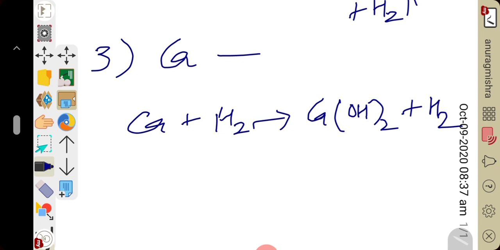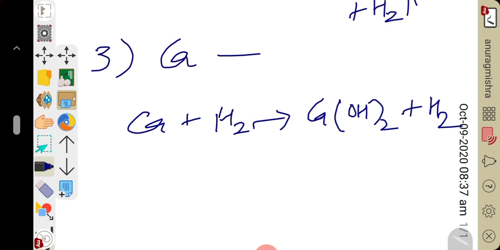Sodium and potassium are very active metals and the reaction is violent, so it is generally avoided, though the method can be used. For calcium, the reaction is not that vigorous, but it will be costly.